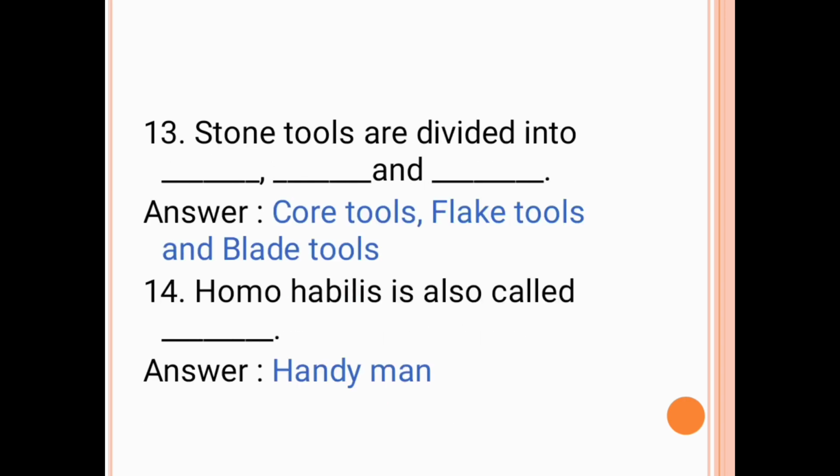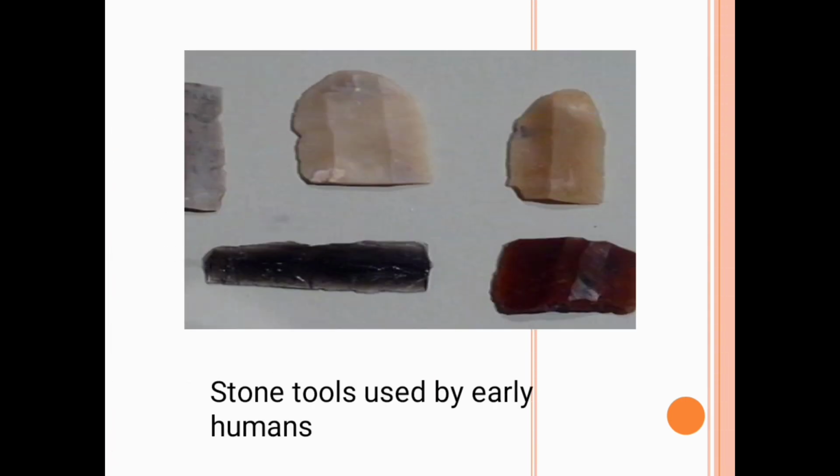The next question is, stone tools are divided into dash, dash and dash. The answer is core tools, flake tools and blade tools. The next question is, Homo habilis is also called dash. The answer is handyman. This is an image of stone tools used by early humans.